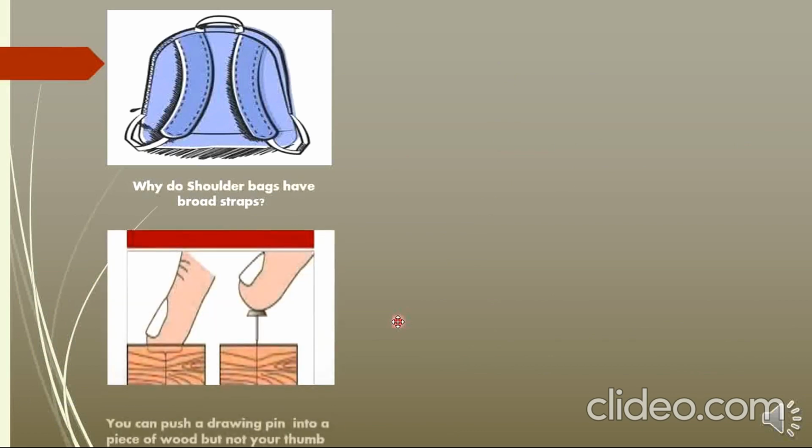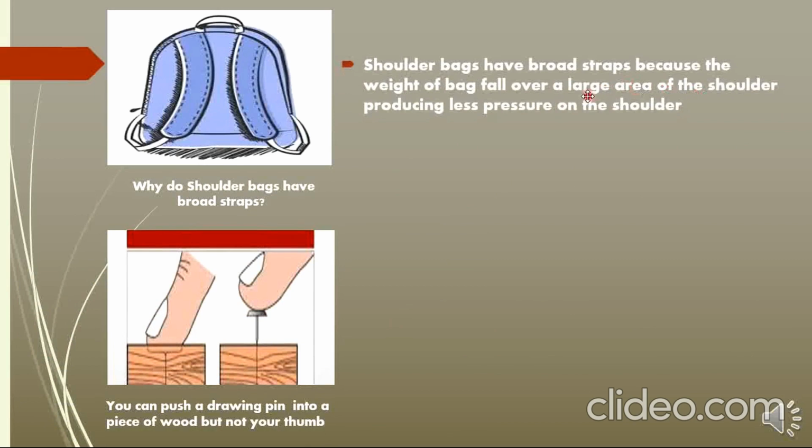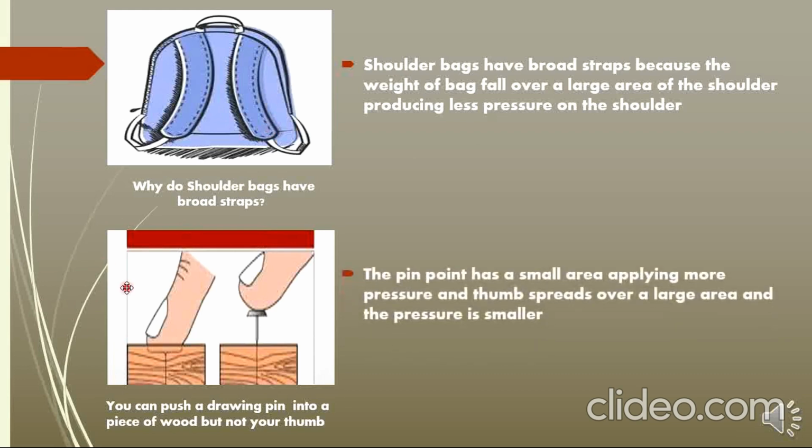Why do shoulder bags have broad straps? They have broad straps because the weight of the bag falls over a large area of the shoulder, producing less pressure on the shoulder. You can push a drawing pin into a piece of wood but not your thumb, because the pin point applies force on a smaller area creating more pressure, whereas the thumb has a larger area where the pressure is less.